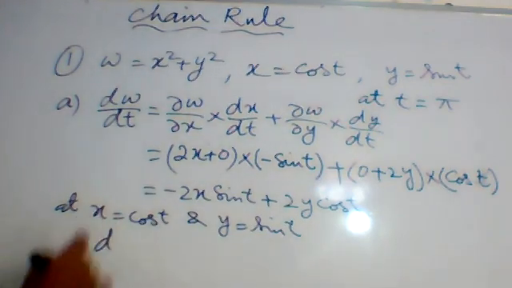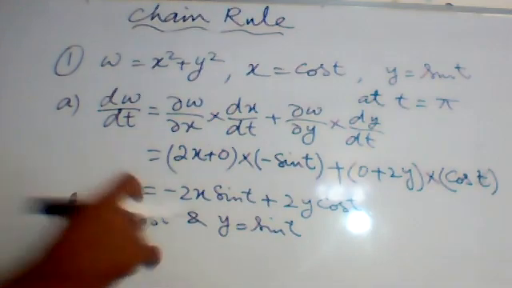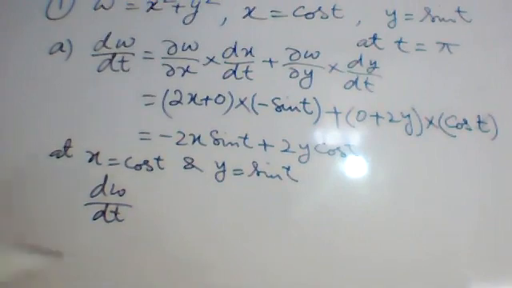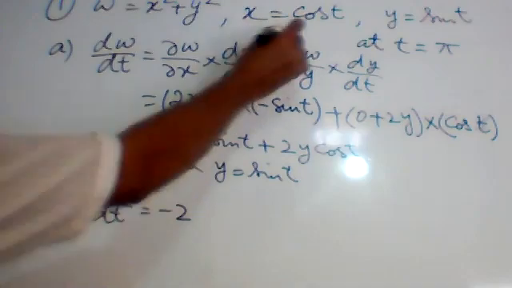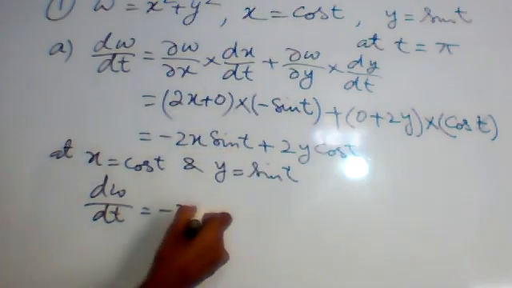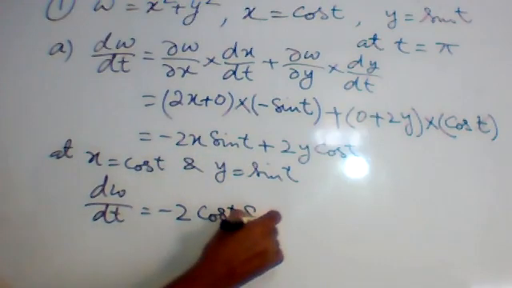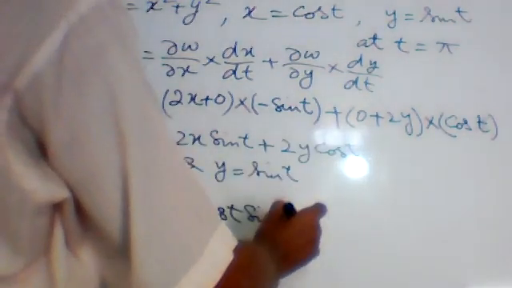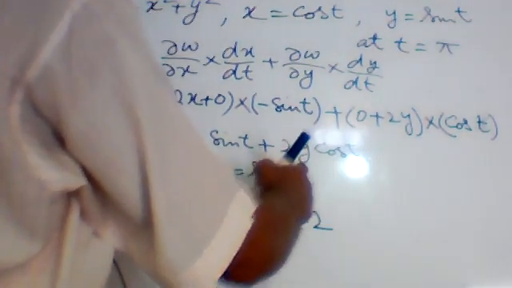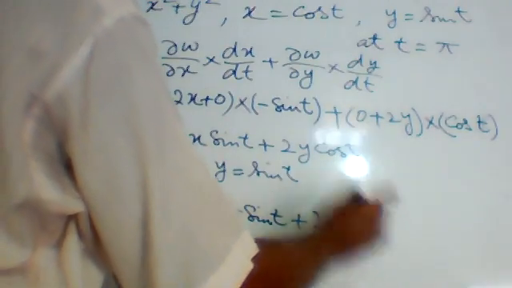So dw/dt will become minus 2, x is cos t, it will become cos t sin t, into sin t, plus 2y, y is equal to sin t, into cos t.